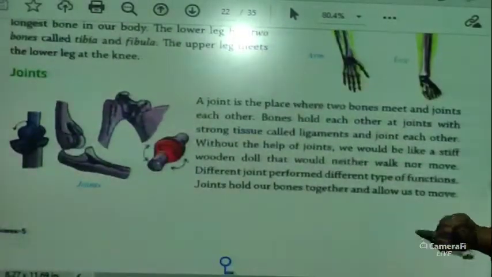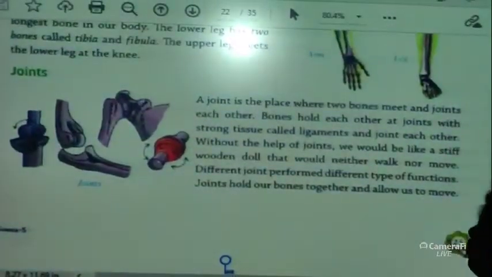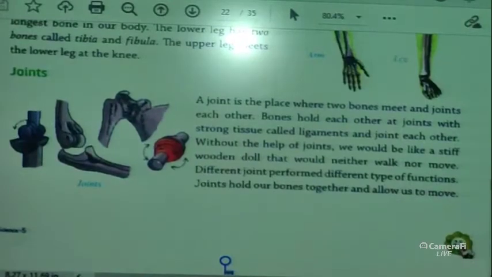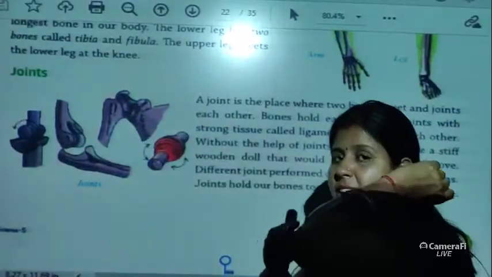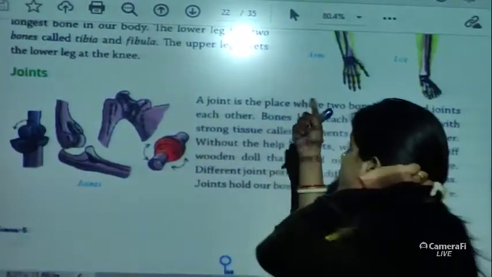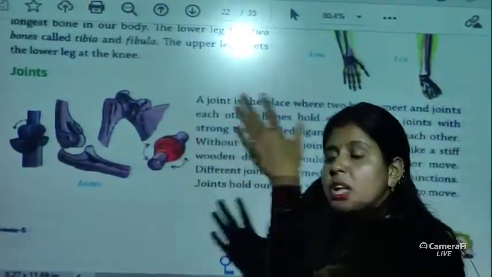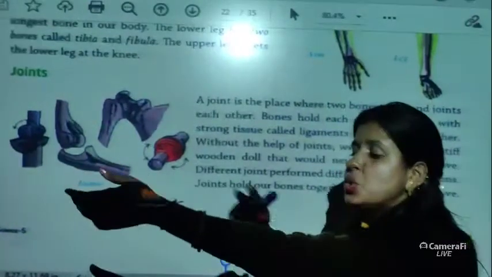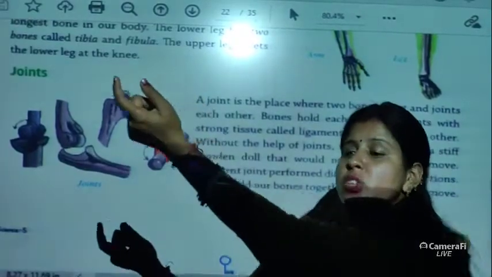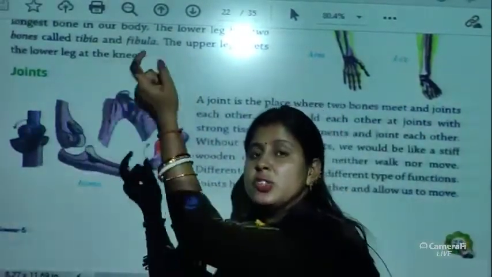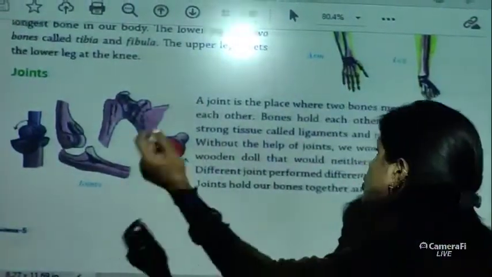Now see the joints. What are joints? A joint is the place where two bones meet and join each other. Joint means where two bones meet. This bone and this bone join here, in our elbow. We have learnt about the arms, that the two arm parts are joined at the elbow. So this is a joint where two bones are joined. That is why this is called the joint.